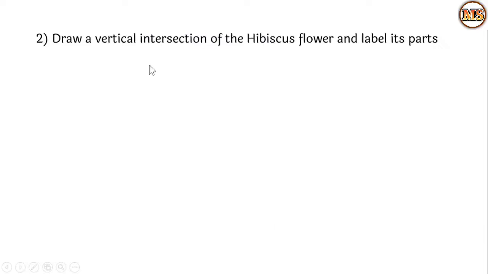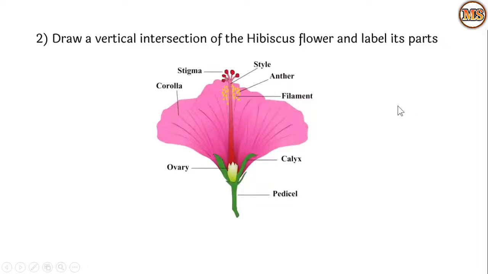Okay. Draw the vertical section of the hibiscus flower and label its parts. So we have to draw the diagram and label it properly. This is the stalk of the flower, which is called pedicel. Then this green part is called calyx. Then here is the ovary. Then these are the filament, and the upper yellowish part is the anther. Then this central portion is the style, and the upper red colored ball-like structure is the stigma, and here is